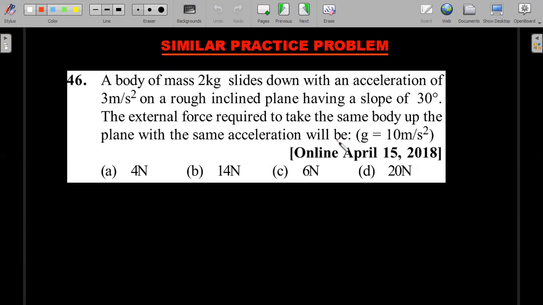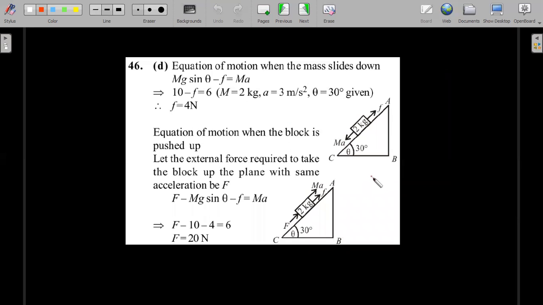A similar practice problem. A body of 2 kg slides down with an acceleration of 3 meters per second square on a rough inclined plane having a slope of 30 degrees. Find the external force required to take the same body up the incline with the same acceleration. This time he's talking about acceleration. So draw the FBD, enjoy, one for the downward direction and one for the upward direction. Here's the solution for your checking of answer. Okay, all right, let's move forward.